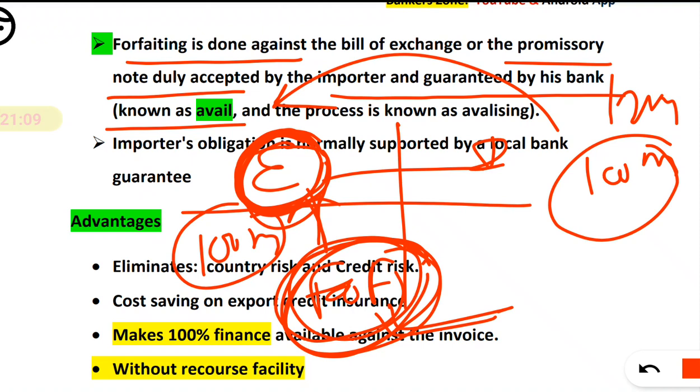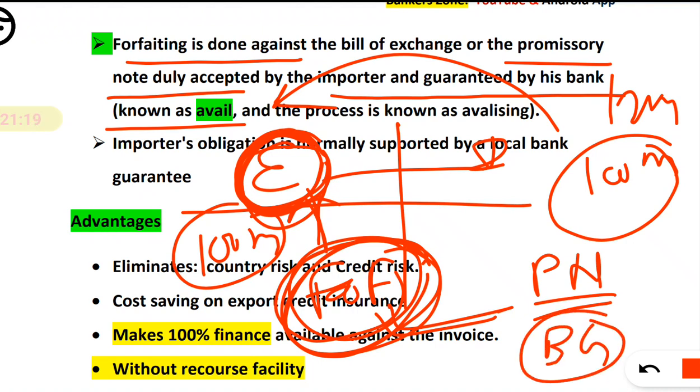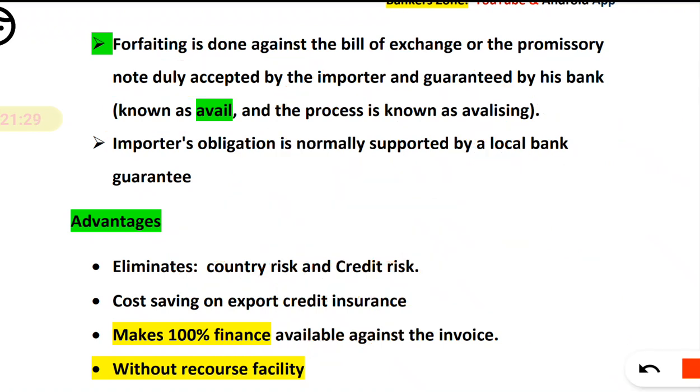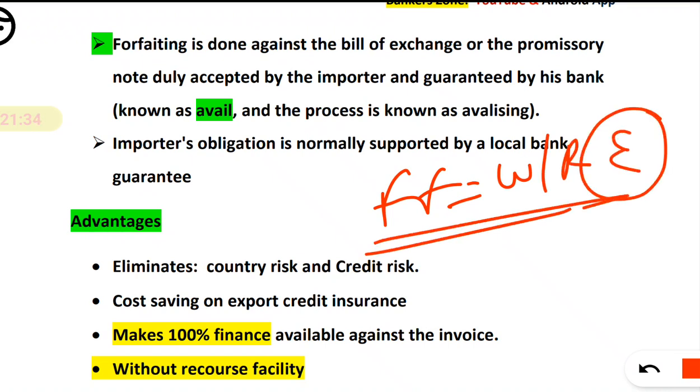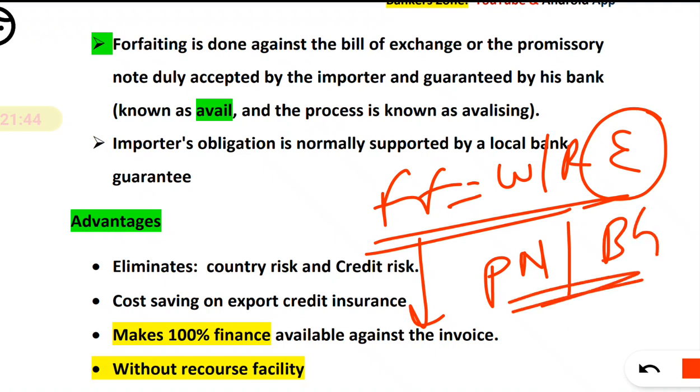So how can the forfeiter blindly give 100% without recourse, that is, without responsibility of the exporter? There is a provision for what? There may be a promissory note or there may be a bank guarantee, which should be accepted by the importer also, so that the forfeiter will feel safe. And that is the main difference between factoring and forfeiting. In forfeiting you get it without recourse to the exporter, that means there is no liability with the exporter, but forfeiting is always backed by a promissory note or a bank guarantee.